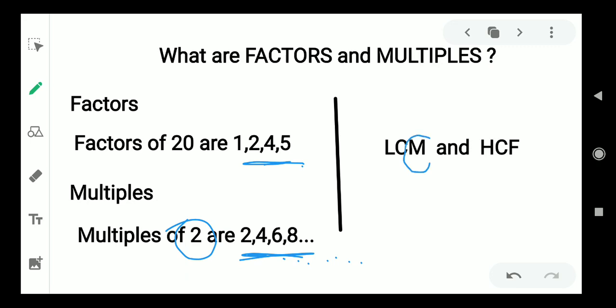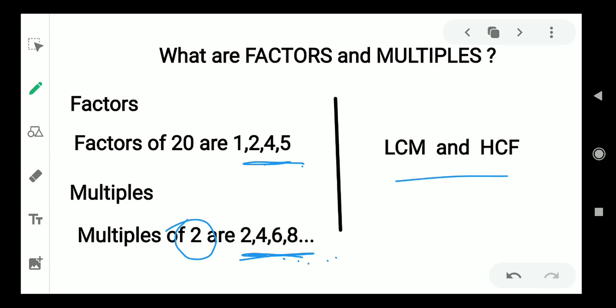Therefore, whenever we discuss multiples, we are going to see the lowest common multiple, that is the lowest possible common multiple of two numbers, or the HCF, that is the highest common factor. These are relative terms, meaning whenever we talk about this, we have to talk about a comparison between two numbers.